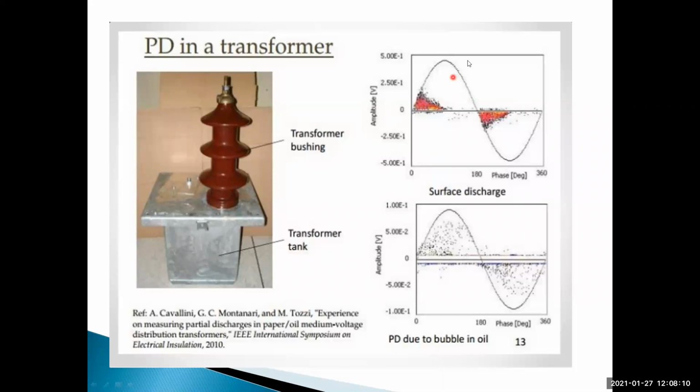Okay, so this is enough today. This is about partial discharge measurement. I will provide this PPT to you.